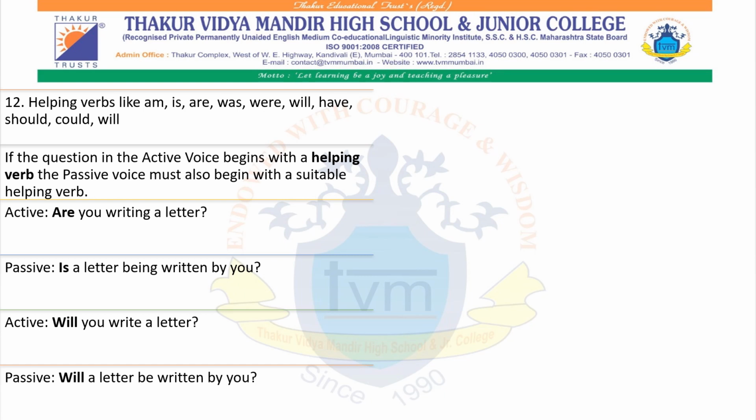The sentence is interrogative, and the tense is present continuous. So we try with the assertive first: you are writing a letter, a letter is being written by you, and the only thing we have to do is add the auxiliary, in accordance with the subject, a letter, which is singular.